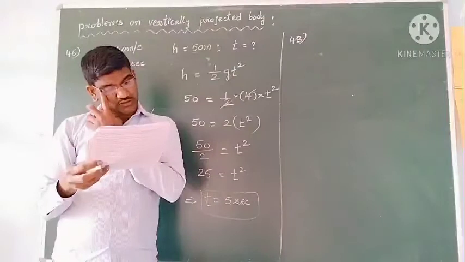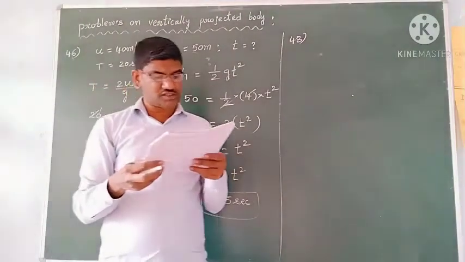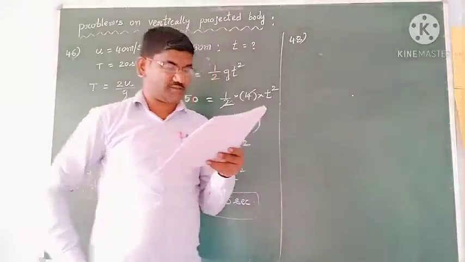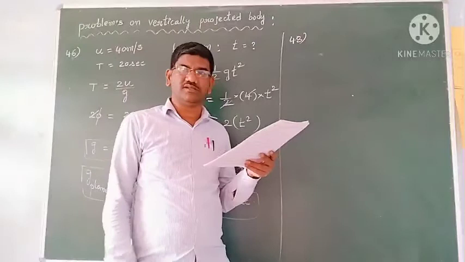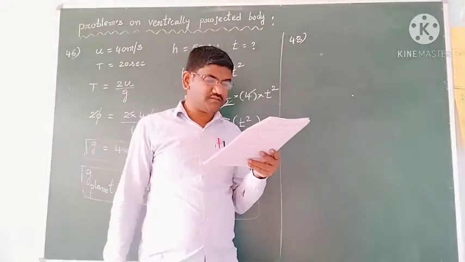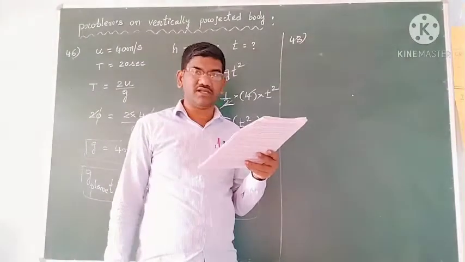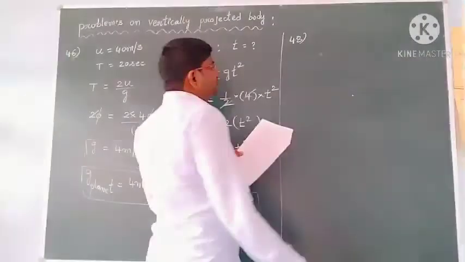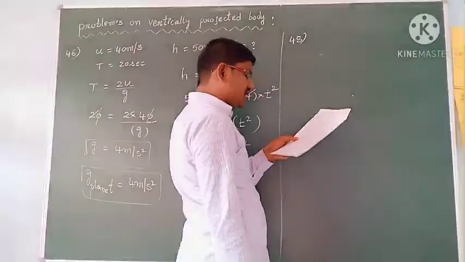A stone is thrown vertically up, reaches the maximum height of 10 meters. If the velocity of projection is tripled, the maximum height reached is? Okay. A stone thrown vertically up, they are telling. So velocity of projection only they have.